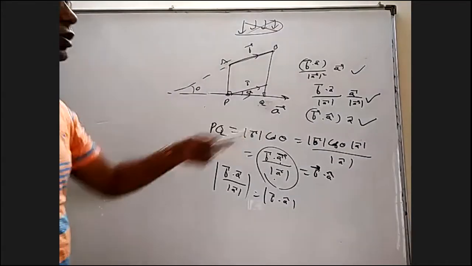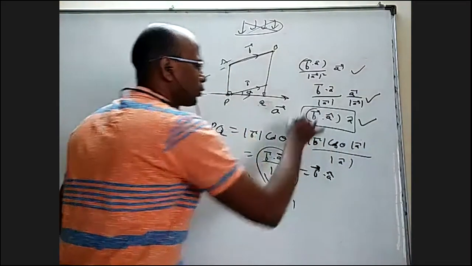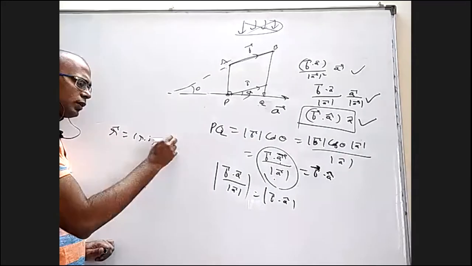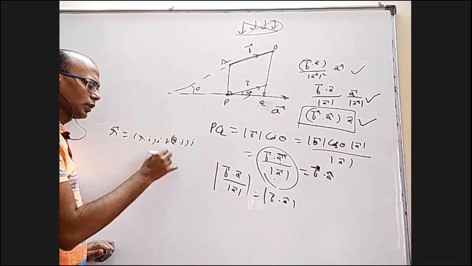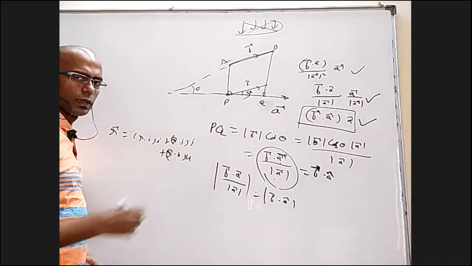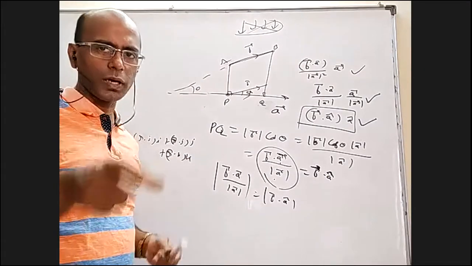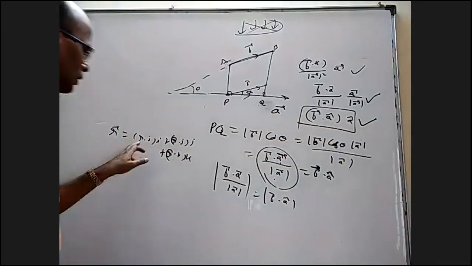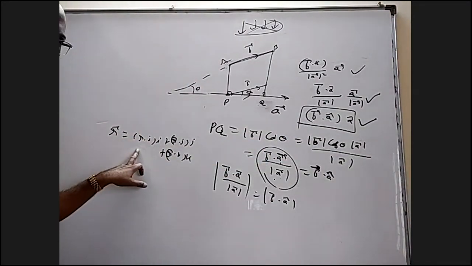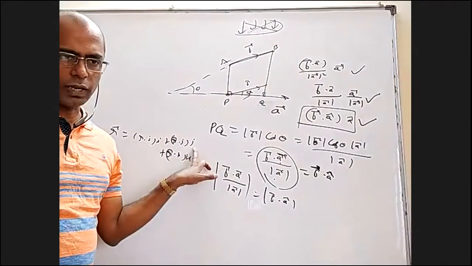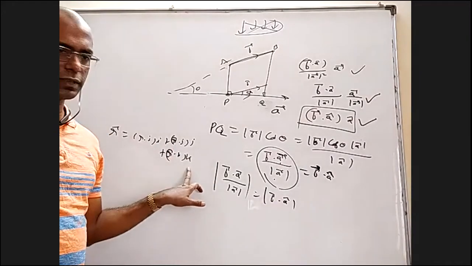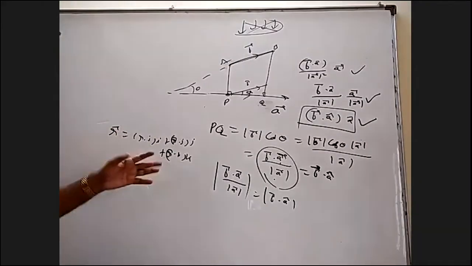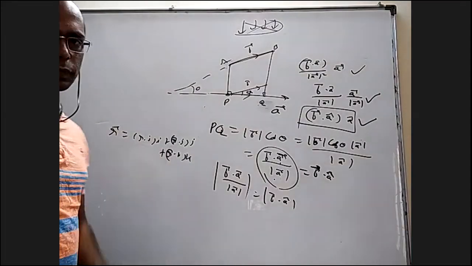This was exactly what I was talking about when I wrote R bar as R dot I into I plus R dot J into J plus R dot K into K. If I take the projection of R bar along the X axis, this is R bar, this is I, that is R dot I into I. This is a component of R bar along the X axis, this along the Y axis, this along the Z axis. By adding the three components, I should get the original vector R bar. So I don't have to prove it. It is obvious. We are writing a vector as three components.